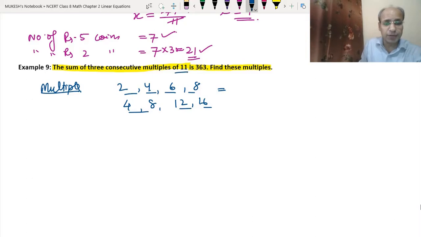Similarly, for multiples of 11, if one is 11, the other is 22, then another is 33. That means the next multiple will come 11 more, and the next will come 11 more again.